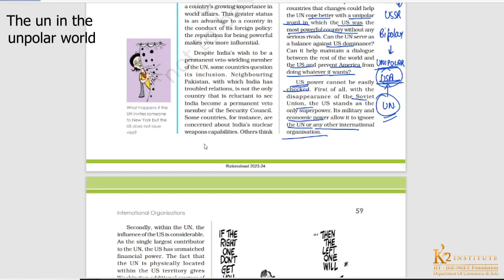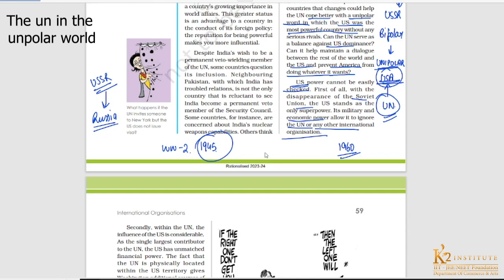The United Nations has existed since 1945, after World War II. The Cold War period we are talking about is majorly around 1960, so the United Nations existed before the Cold War period. We also discussed that the USSR was one of the five permanent members of the UN Security Council, and when the USSR collapsed, the seat was given to Russia. So you must understand that the United Nations has existed since a very early period of time.